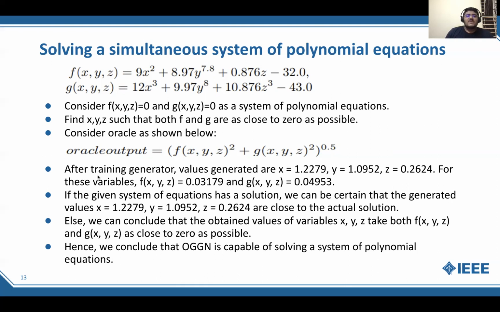Now once we train the generator to minimize this Oracle neural network's output, what we get are x is 1.22 and y is 1. These are the values which we obtain, and the corresponding f and g values are given here: 0.03 and 0.4049. So now we can conclude that the predicted values of x, y, and z are close to the actual solution. And if an actual solution does not exist, these are very close to the actual values of x, y, and z, such that both f and g simultaneously go to a number as close to 0 as possible. So here we conclude that we can also use OGGN to solve a system of polynomial equations.